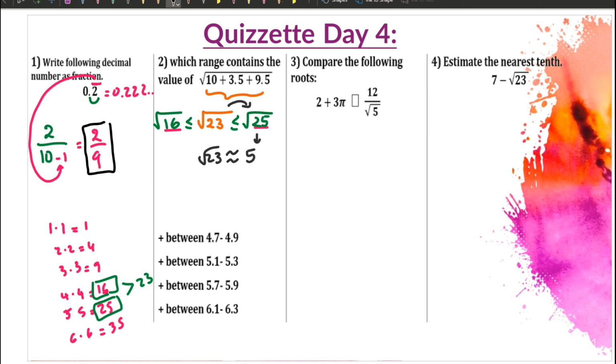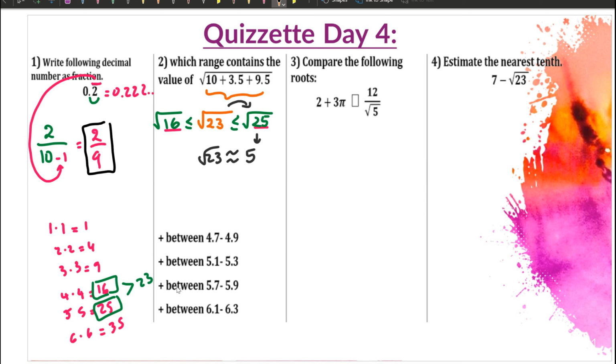Okay, look at the choices down below. The answer between 4.5 and 4.9 can be around 5, right? The next one is between 5.1 and 5.3, yes. Between 5.7 and 5.9 is really close to 6.